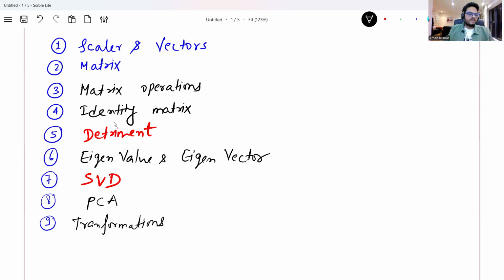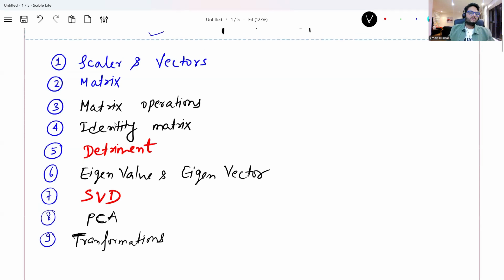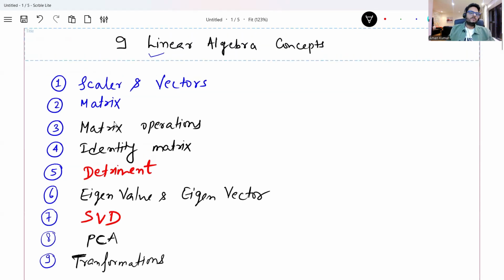What is happening in PCA is basically transformation, projection to a different axis. If you understand how that happens, it will become easy for you to understand the concepts of linear algebra. All these are small but pretty important concepts, and if you know the fundamentals of these, then many of the advanced techniques in deep learning, neural networks, and advanced NLP will be very easy for you to grasp.